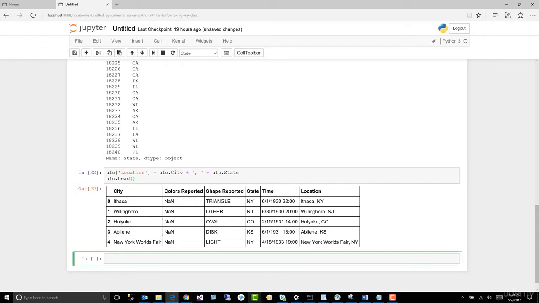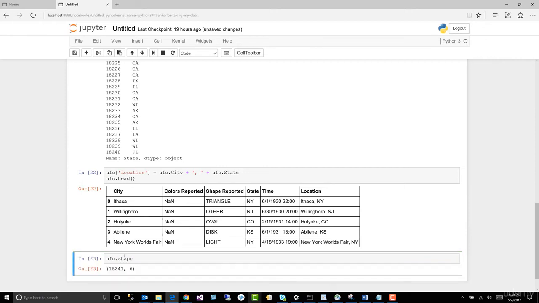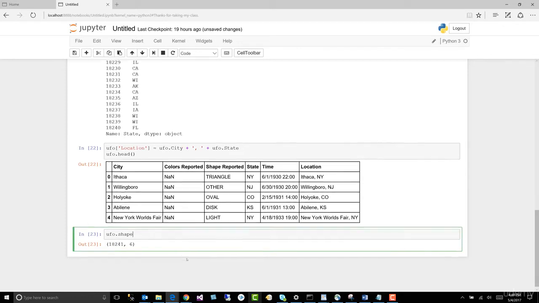Let's go ahead and look at the shape of our data. What's shape mean? It means the number of columns and the number of rows. UFO dot shape, control enter. Remember, each cell we hit control enter to get our results. So we have 6 columns. Do we? 1, 2, 3, 4, 5, 6. We do. And we have that many rows that I'm not going to count. I'm going to take Python's word for it.